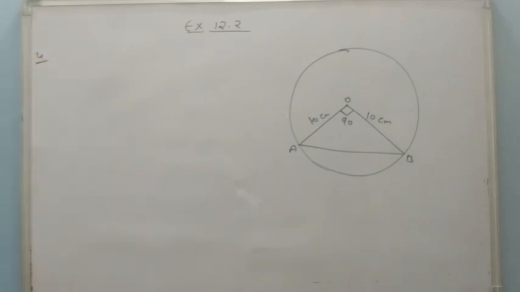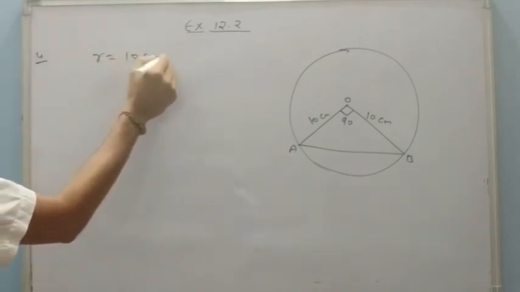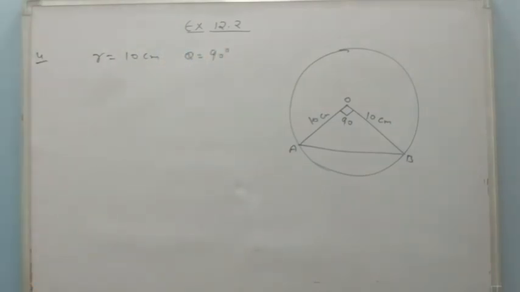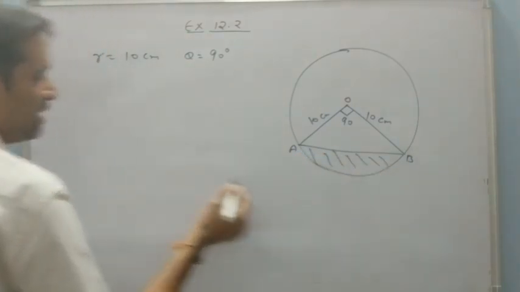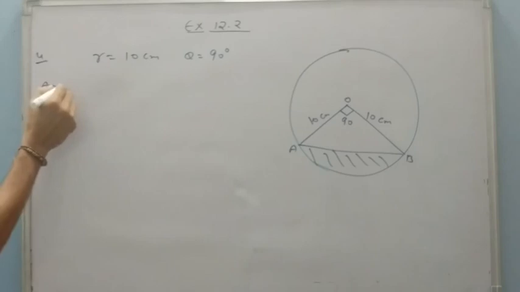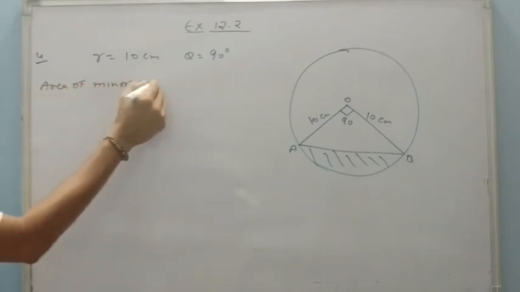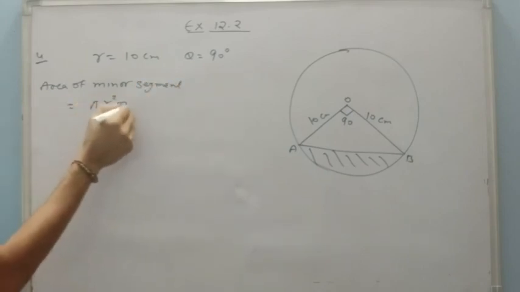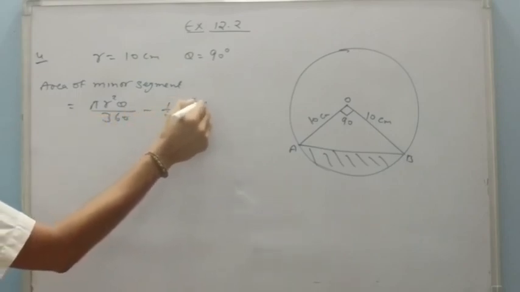Question number 4 says the chord of a circle radius 10 centimeter. So radius is 10 centimeter and the angle is 90 degree, as I said, right angle. We have to find the area of minor segment. Segment is this one, and we know area of minor segment is by the formula I have written, that pi r square theta upon 360 minus 1 upon 2 r square sin theta.